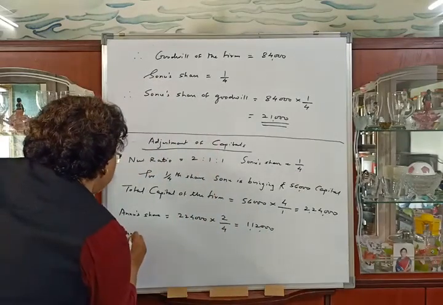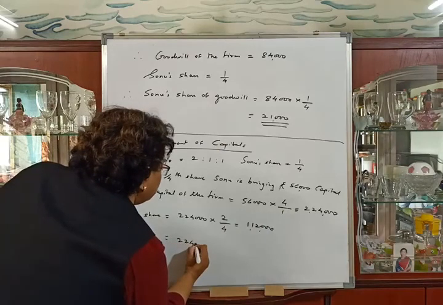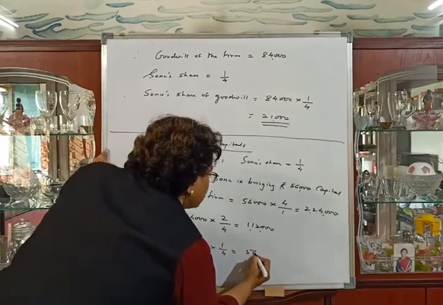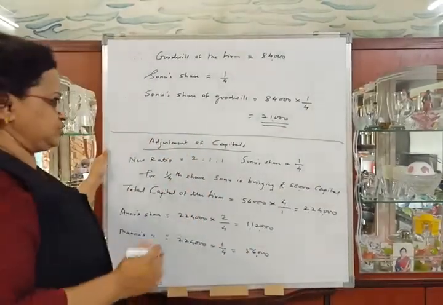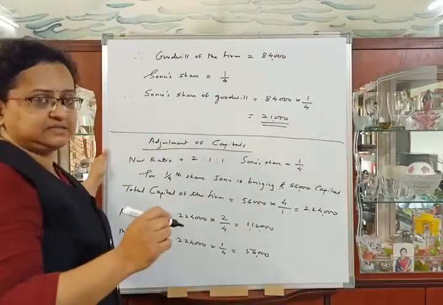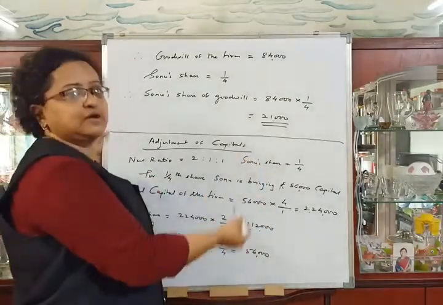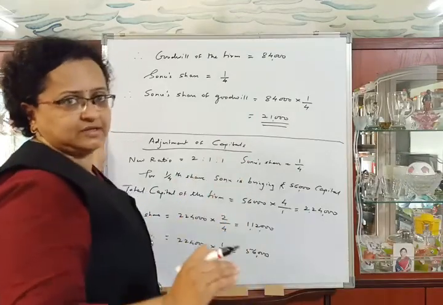Manu's share is equal to 2,24,000 into 1/4, that is 56,000, and the new partner's capital is given, which is 56,000. So the adjusted capitals in this problem will be 1,12,000, 56,000 and 56,000 of the three partners. Okay.